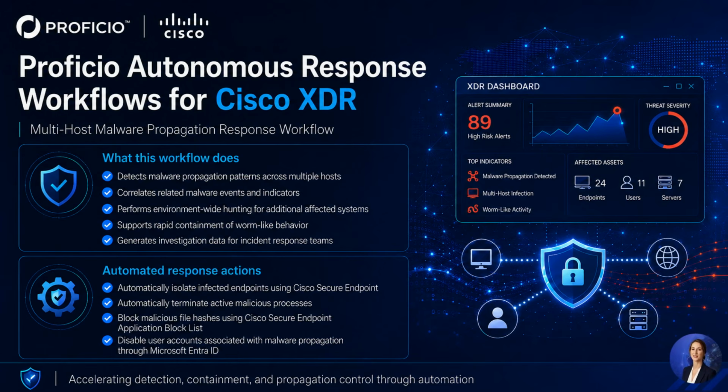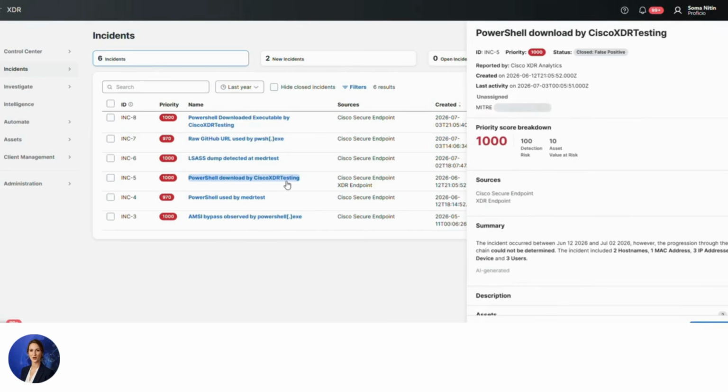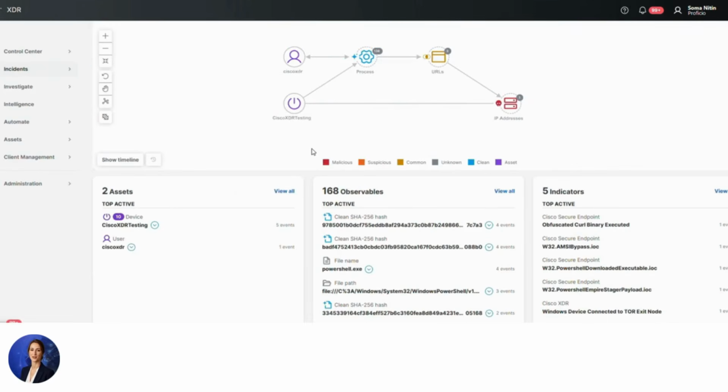This video demonstrates the complete response workflow from malware detection through automated containment, helping prevent further propagation and reducing the risk of widespread compromise. The incident shown on the screen is PowerShell downloaded by Cisco XDR testing. This incident indicates that a PowerShell executable has been downloaded, potentially from an untrusted or malicious source. The activity may represent a malicious payload download, suspicious PowerShell execution, or communication with attacker-controlled infrastructure, such as Tor or other suspicious external IP addresses.